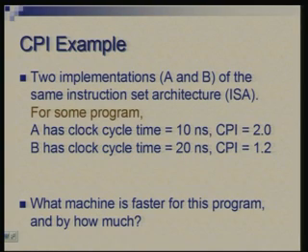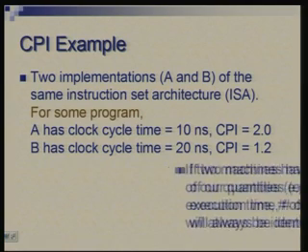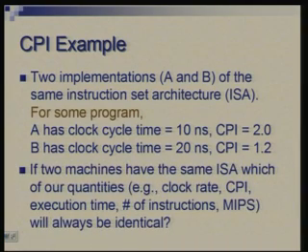So we can apply the formula which says that you take the number of instructions executed, multiply it by CPI and multiply it by clock cycle time. One question you need to answer is, if these two machines have the same ISA, which of the quantities remain equal?